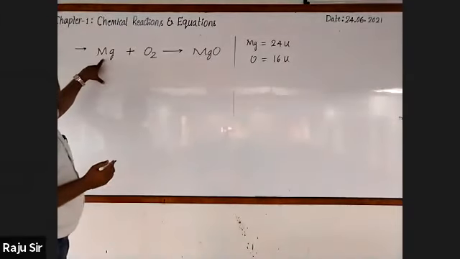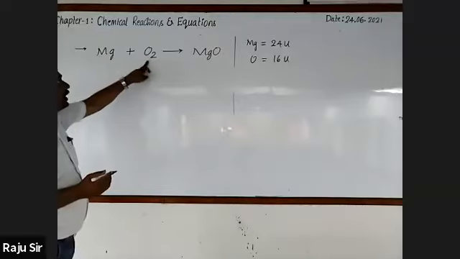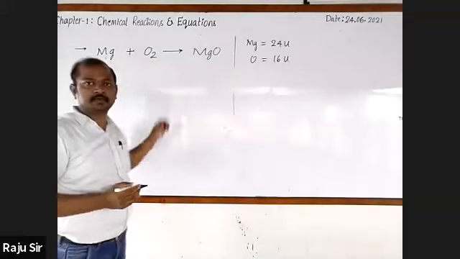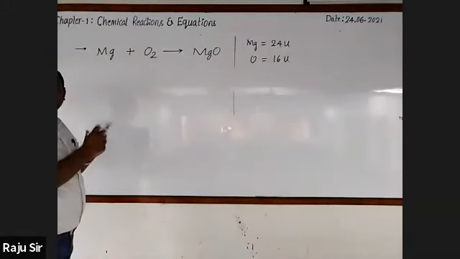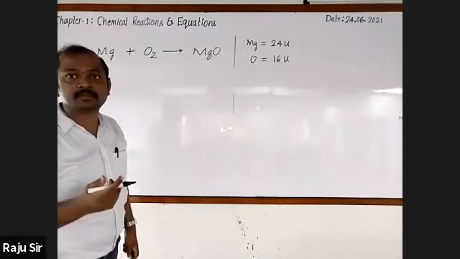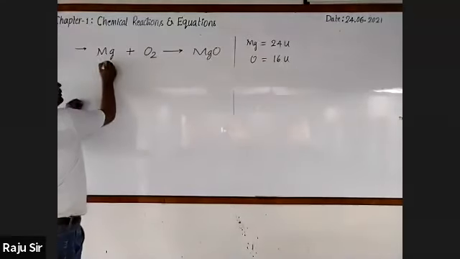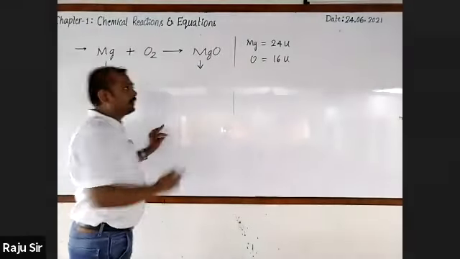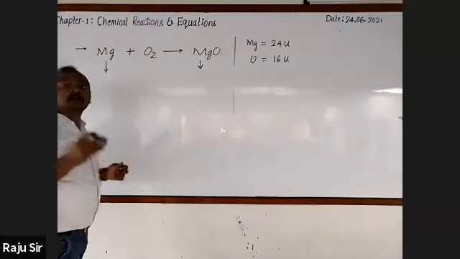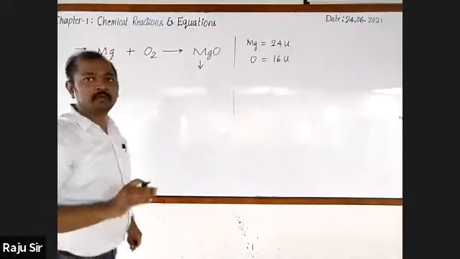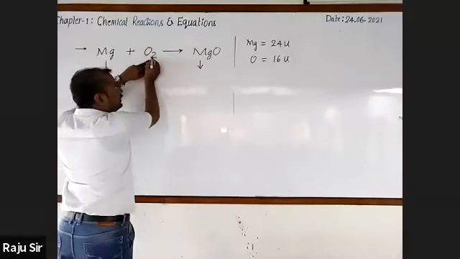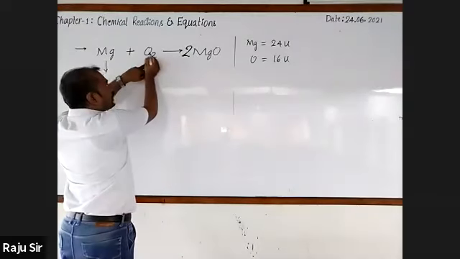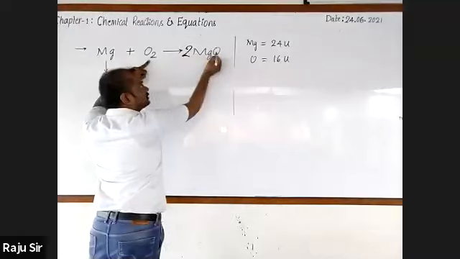Observe. Here, one atom of magnesium, two atoms of oxygen. Here, one atom of magnesium, one atom of oxygen. Which element has an equal number of atoms? Magnesium has one atom here, and here also one atom. Whereas oxygen does not have an equal number of atoms. Two here, hence I go for multiplying by two here. Look at it now: two atoms of oxygen, two atoms of oxygen.